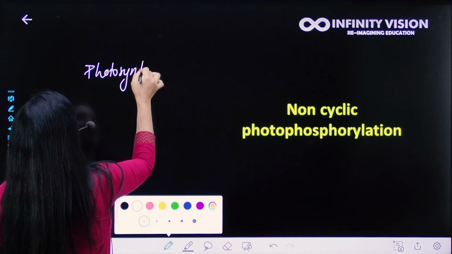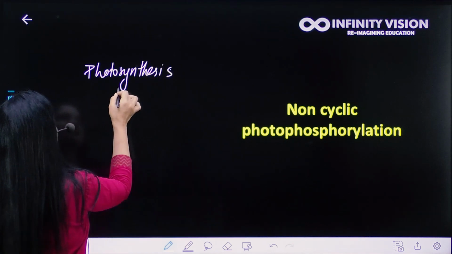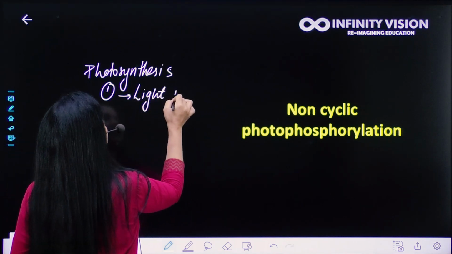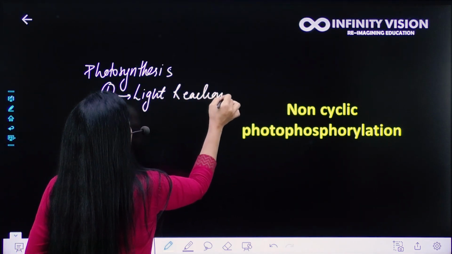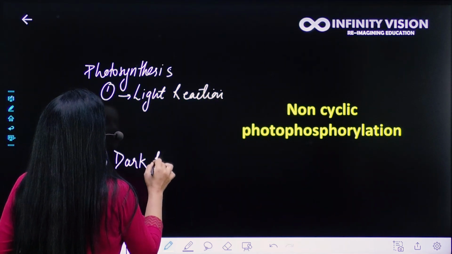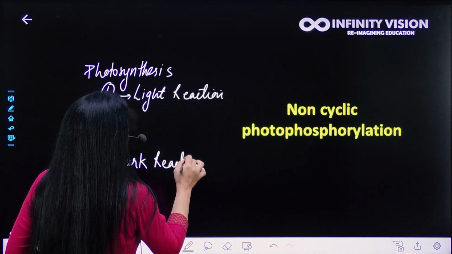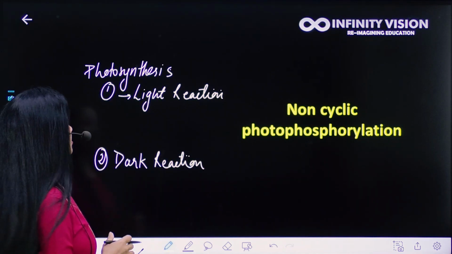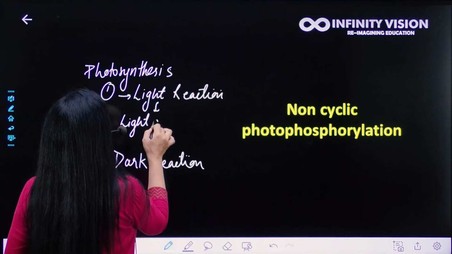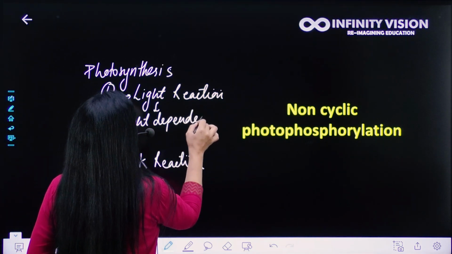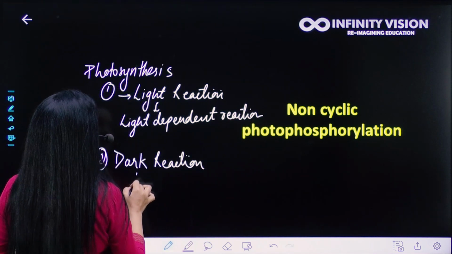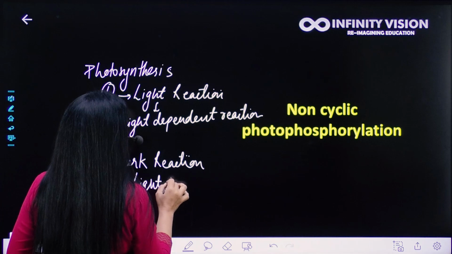So this is what I'm talking about, the steps of photosynthesis. First is light reaction, and the second is dark reaction. These two steps occur in the process of photosynthesis. Now, light reaction is a light dependent reaction, and dark reaction is light independent reaction.